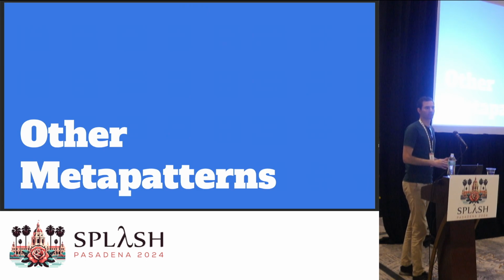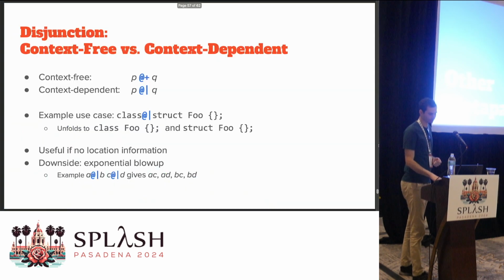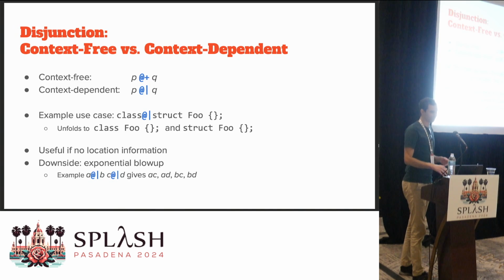In the paper, we also introduced some other metapatterns where we describe the compilation behavior. I'm going to go over them very briefly with as much time as I have left. So we have actually 2 variants of the disjunctive pattern in the paper. We have a context-free variant and a context-dependent variant. The example I've just shown you used a context-free variant. The context-dependent variant, one use case for this, what I've written down here, is if you want to pattern match on either classes or structs.